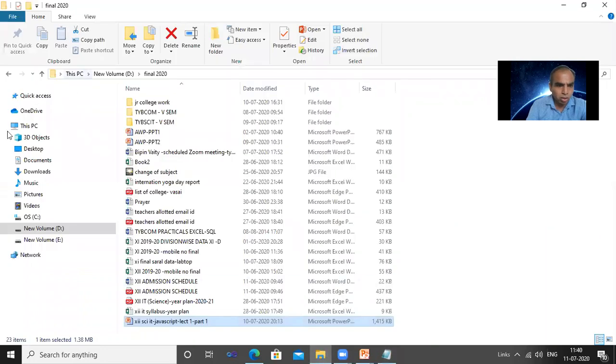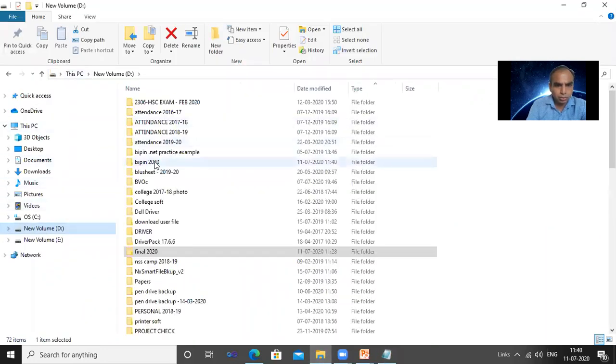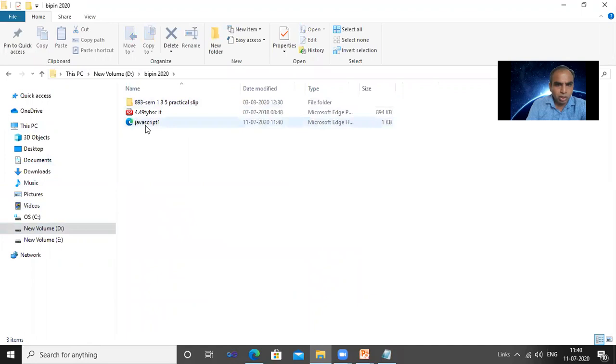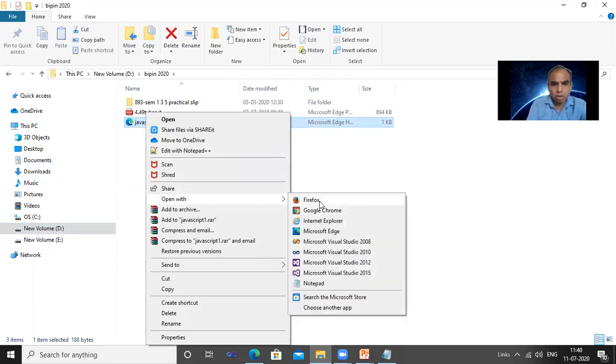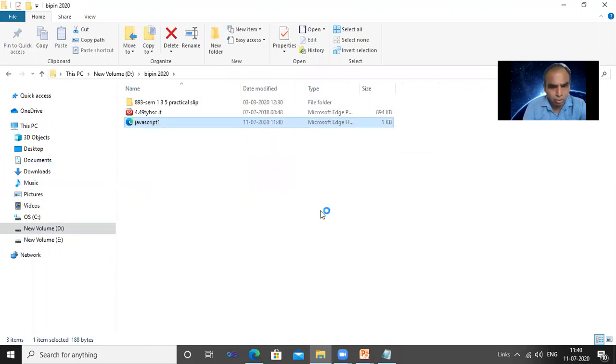Now I go to that particular folder, and then we can see the file. Right click, open with Google Chrome or any browser.